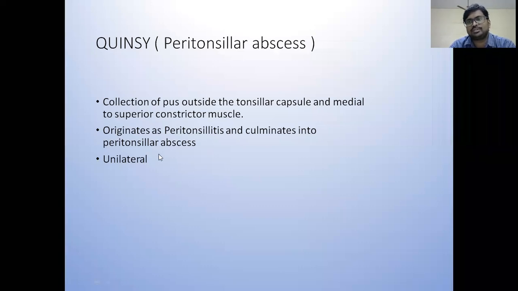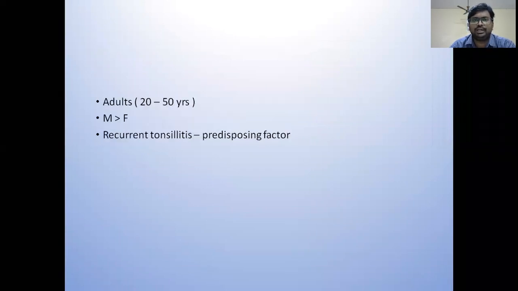Most of the times, it is unilateral. Most commonly seen in the third to fifth decade of life. More common in males. The most common predisposing factor is chronic tonsillitis or recurrent tonsillitis.